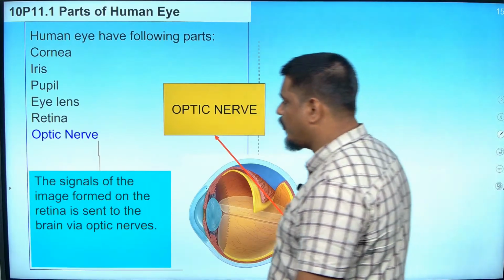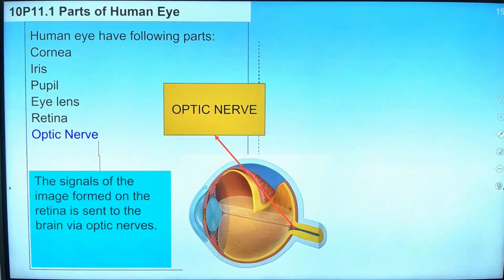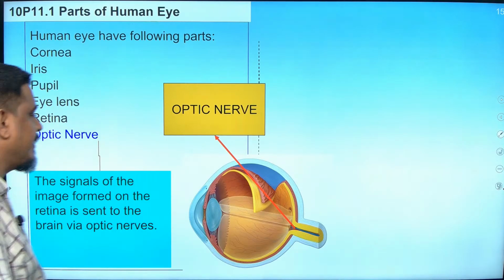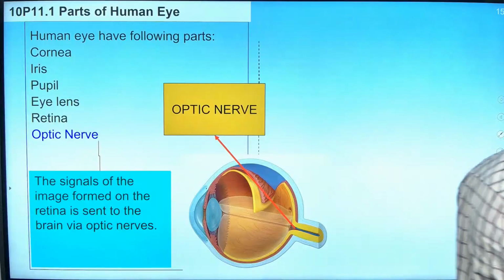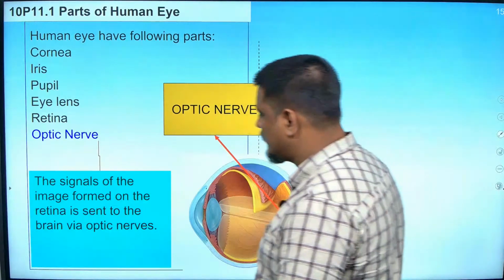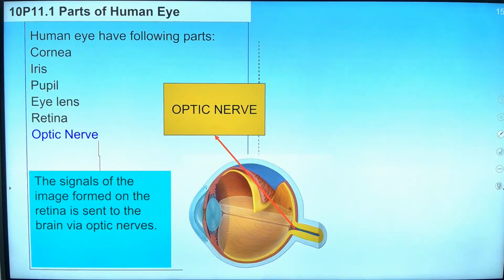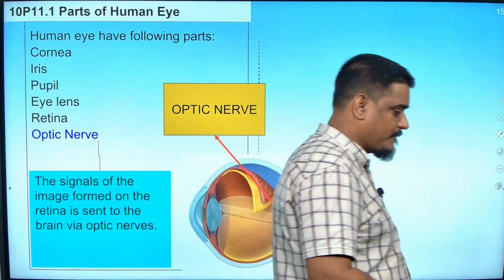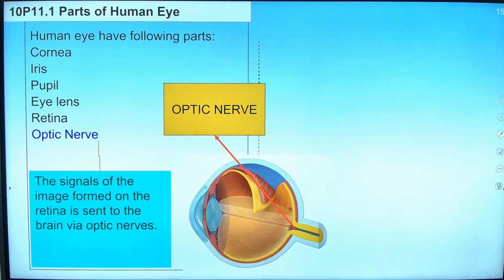Signals of the image formed on the retina are sent to the brain via optic nerves. Very clearly written here, copy this. Signals of the image formed on the retina are sent to the brain via optic nerve.